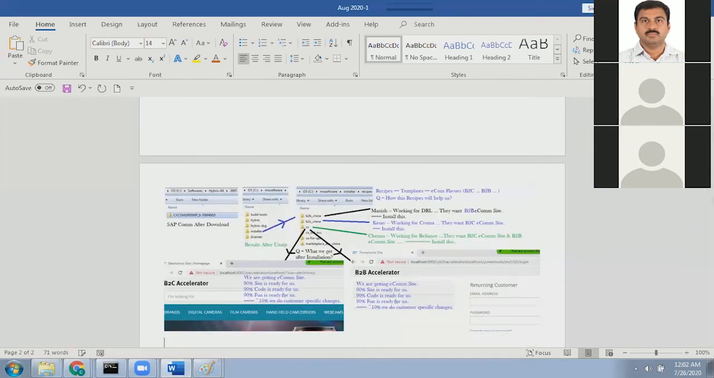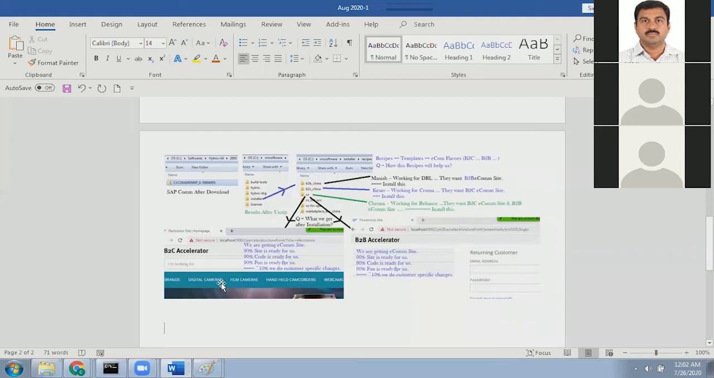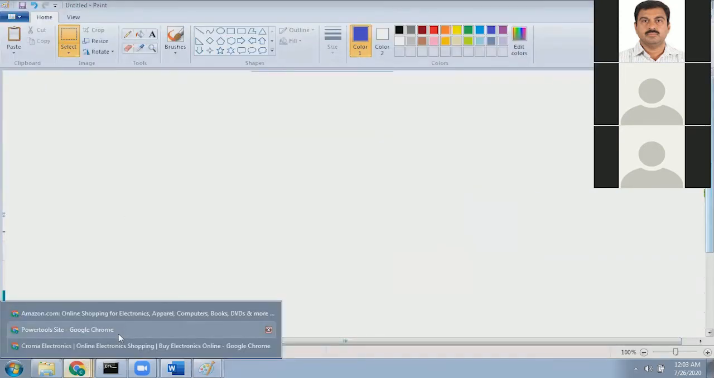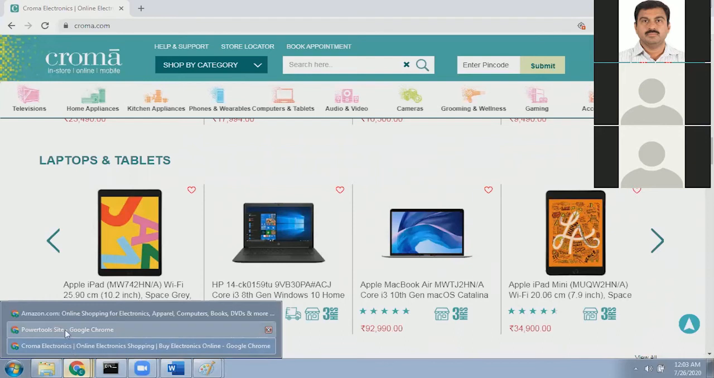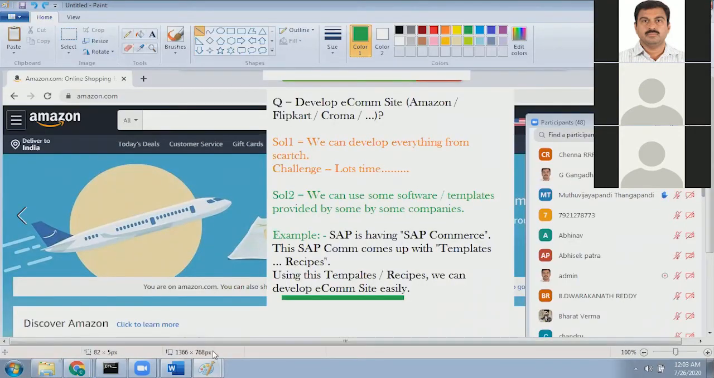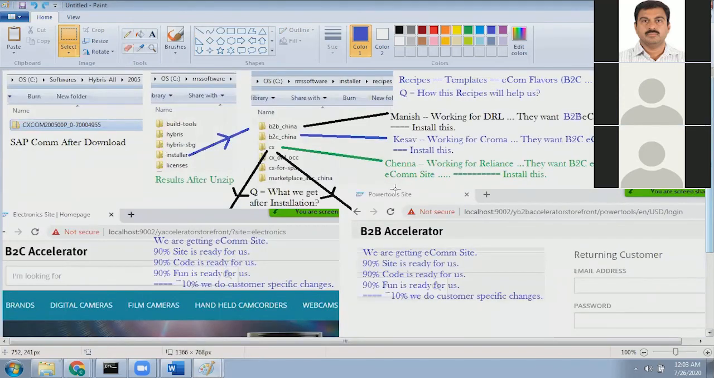That's why we are calling SAP Commerce e-commerce software or solution. Next, we will see all these things in detail in the coming days. But for now, you can just visualize that using SAP Commerce we can develop the e-commerce site easily. This is exactly the meaning of developing the e-commerce site easily.